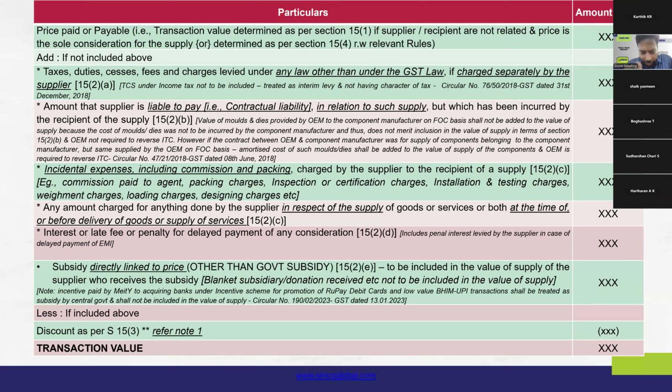So, the first condition is that the expense should be incidental expense, and the second condition is that it should be charged to the recipient of the supply. That is, it should be charged separately in the invoice to the recipient of the supply.